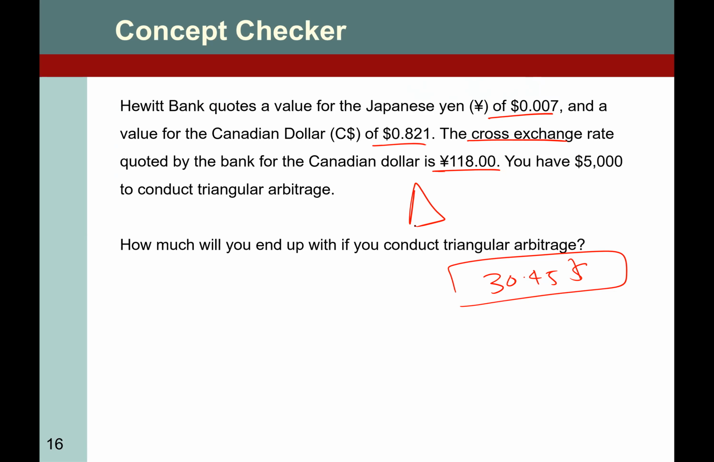So how many dollars do you have? $5,000. Convert that $5,000 into Canadian dollars, Canadian dollars into yen, and yen back into dollars. The answer would be $5,030 and 45 cents. Everyone, the answer is the same.